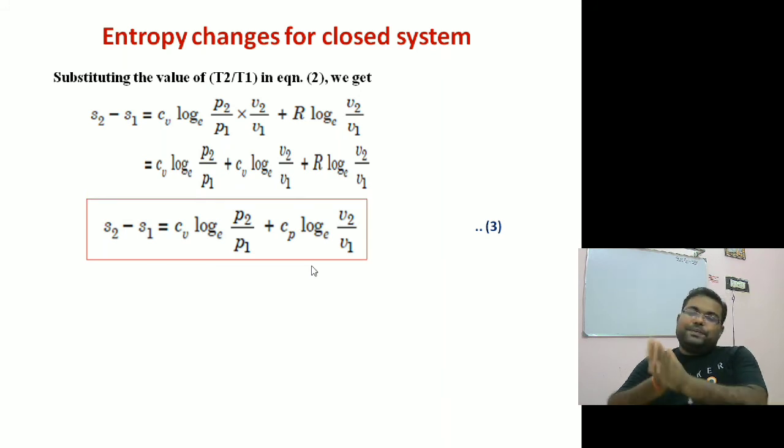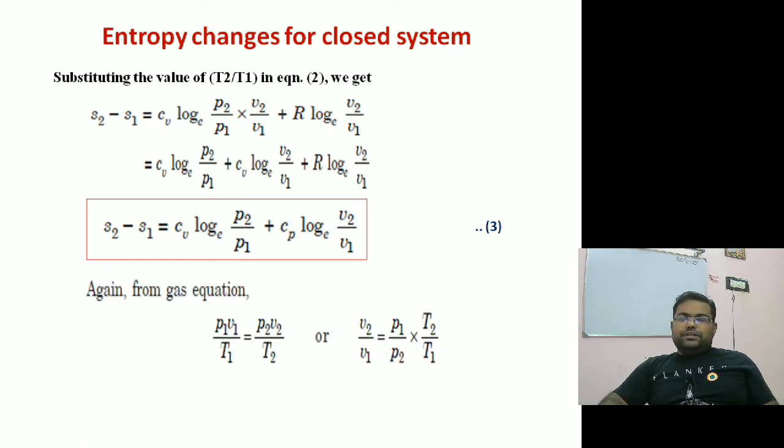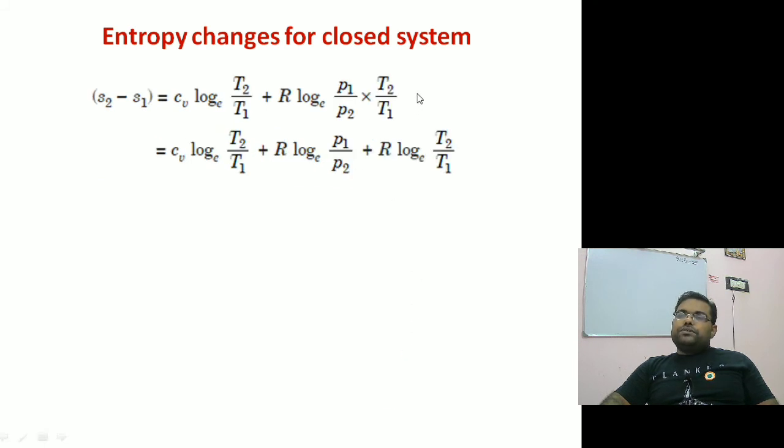Now the next expression I am going to relate in terms of temperature and pressure. So let's see the relation between pressure and temperature. Again I will use the same equation of state. So P1 V1 by T1 is equal to P2 V2 by T2. So V2 by V1 becomes P1 T2 by P2 T1. Why am I doing this? Because I want to convert this equation in terms of pressure and temperature only. So in place of this V2 by V1, I substitute P1 by P2 into T2 by T1. Just put it here. If you do so, you can get this equation.